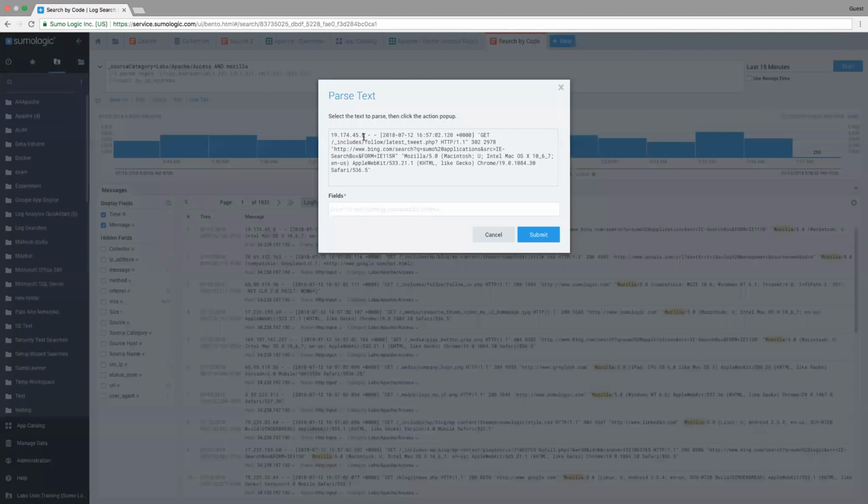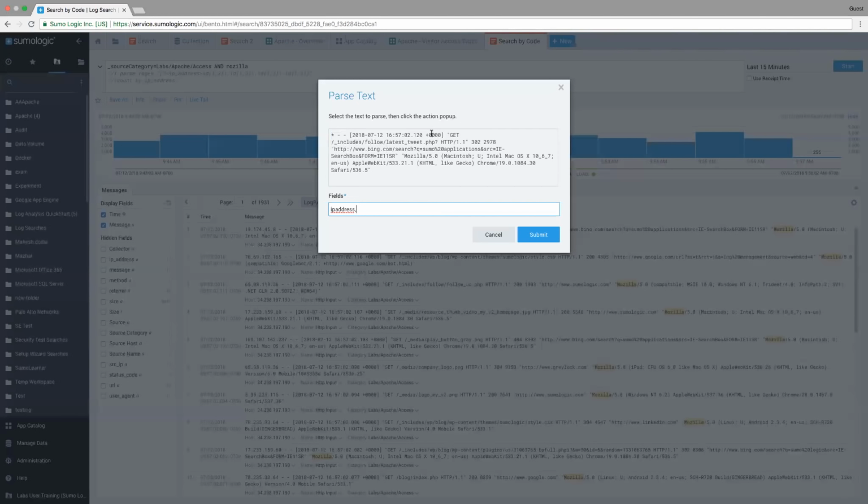So I'm going to take this first portion of the message, and I'm going to highlight it. There we go. Click to extract this value, and I'm going to go ahead and call this IP address. I could call it IP, I could call it network identification, I can call it whatever I want, but I want to call it something that makes sense to me and others if they look at my code. So I've now labeled this an IP address.